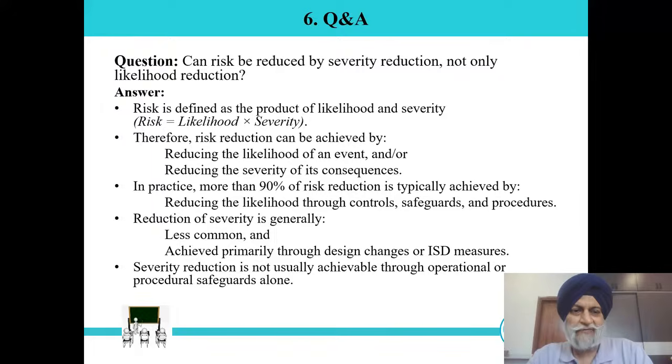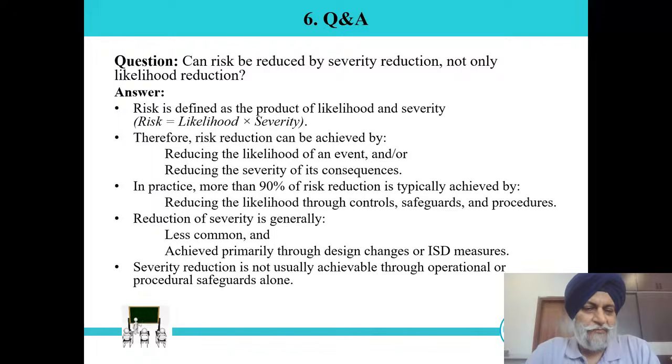Basically, if we see the risk formula, risk is defined as a product of likelihood and severity. So we can say risk is equal to likelihood into severity. From this formula, everyone can say yes. For the question, the answer is yes, because if you reduce likelihood, risk will be reduced. If you reduce severity, risk will be reduced. It's a multiplication. Therefore, risk reduction can be achieved by reducing the likelihood of an event and or reducing the severity of its consequences.